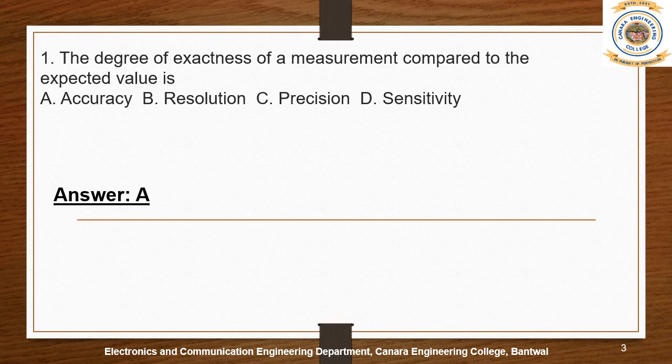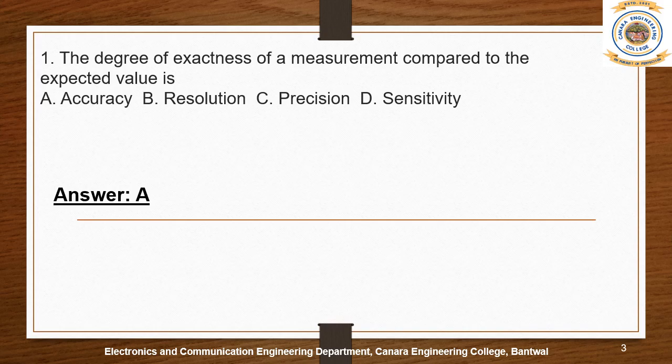Let's take an example. When I measure the voltage across a resistance, my expected voltage is 10 volts. I'll take two voltmeters. When I use the first voltmeter, it shows the result as 9.8 volts. From the second voltmeter, when I measure the voltage across the same resistor, it shows 9.9 volts. Which is more accurate, 9.8 or 9.9?